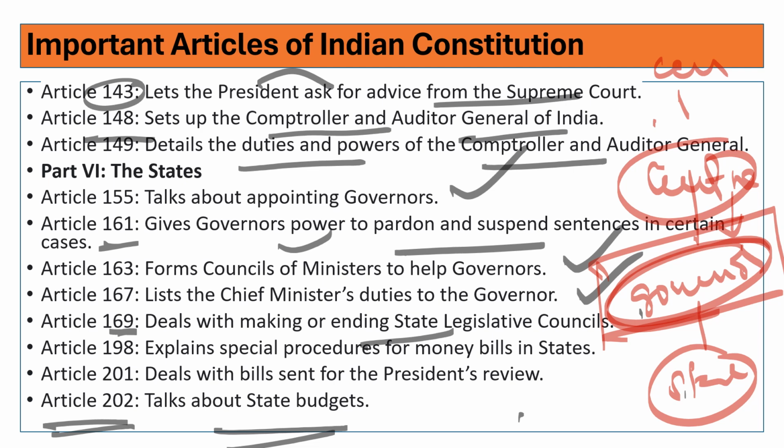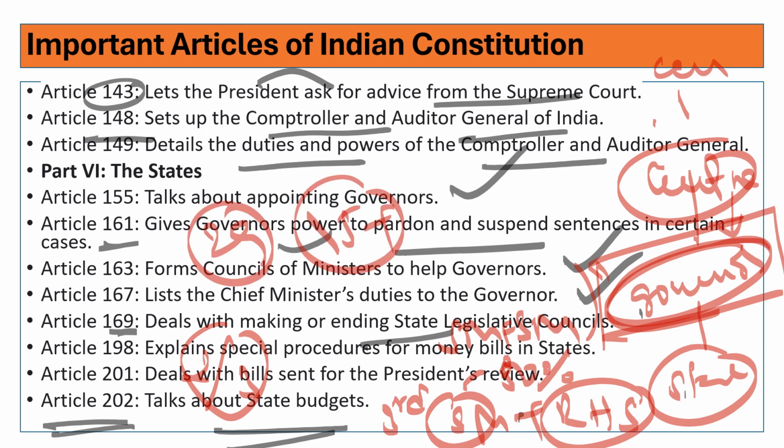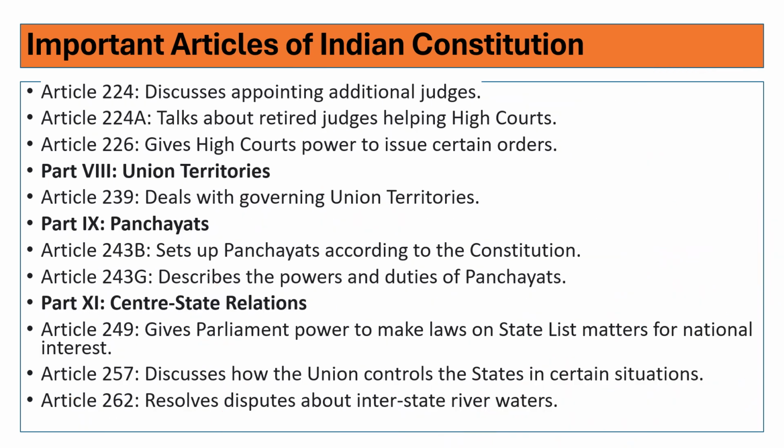Even if we want to bring reforms in the governor's role, and the way elections should be conducted, it has to be done through the third type of amendment, not a simple majority or special majority alone: special majority plus ratification by half of the state legislatures. Special majority means 50% of the total house strength, and two-thirds of the members present should accept. After that, it has to be ratified by at least half of the states. With 29 states, 15 or above is acceptable. Then the bill becomes law, and the governor's position and all those things can be changed.